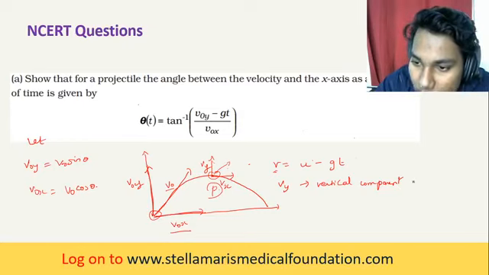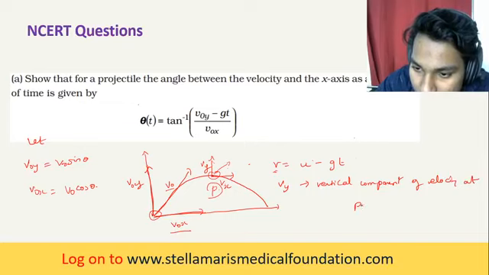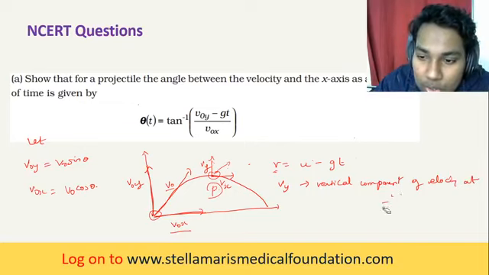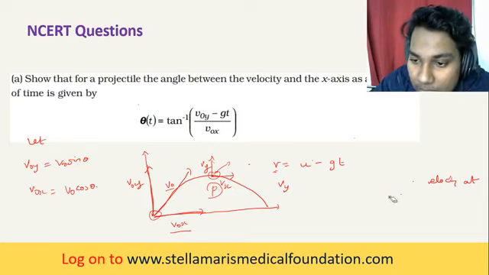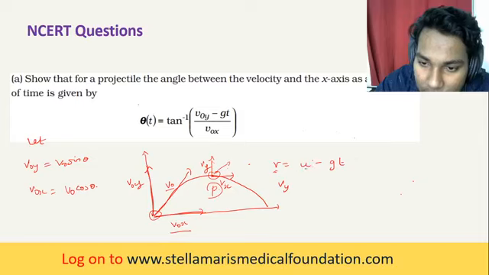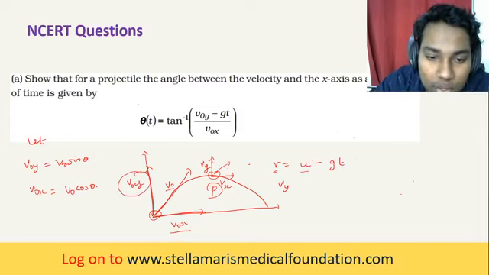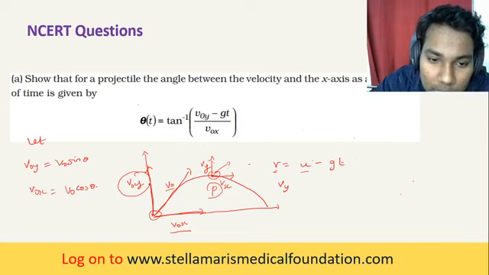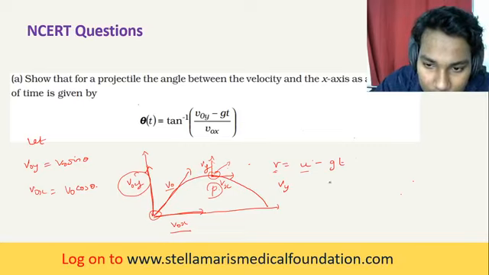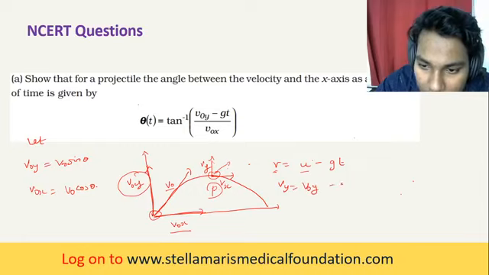Vertical component of velocity at point P. And what is the initial velocity component? The initial velocity component is this one: at the origin, at the point of projection, the y component of the velocity. So in the place of u, you have to write v naught y minus gt.